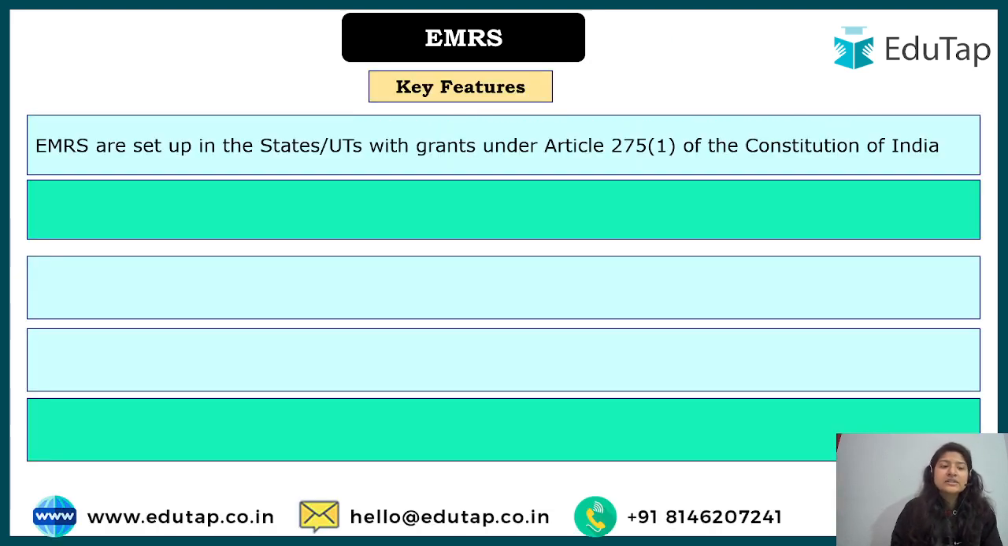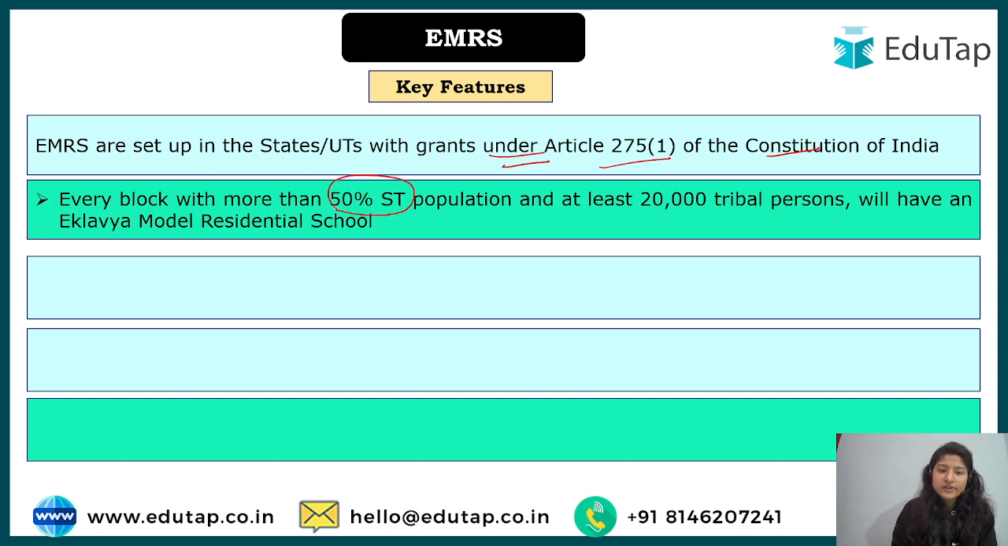Now let us talk about key features. These schools are set up in the states with grants under Article 275(1) of the Constitution of India. Okay. Every block with more than 50% ST population and at least 20,000 tribal persons will have an Eklavya Model Residential School. Initially the target was set for 2022, that every block should have this EMRS school, and the criterion is more than 50% ST population, because if it is above 90%, we know that day boarding schools will be established, right? So 2022 was the target. Now the timeline has been extended. Now we will see whatever new reports are published, how much we were able to achieve.